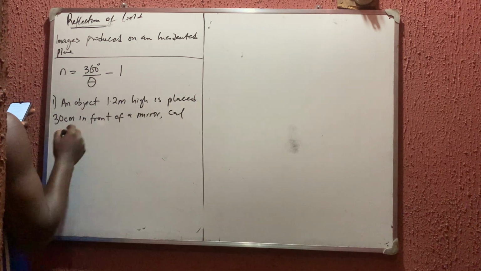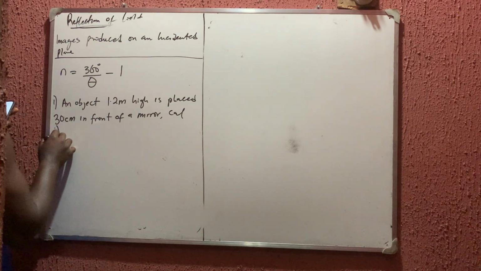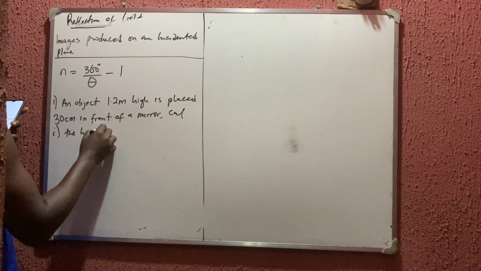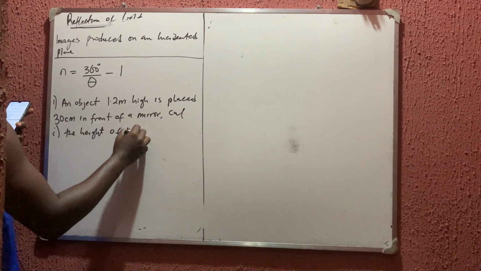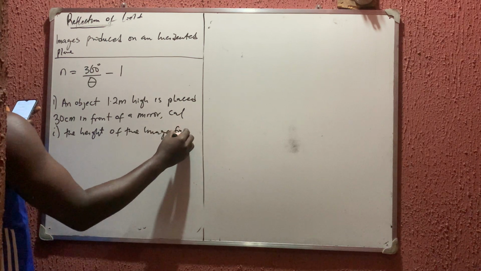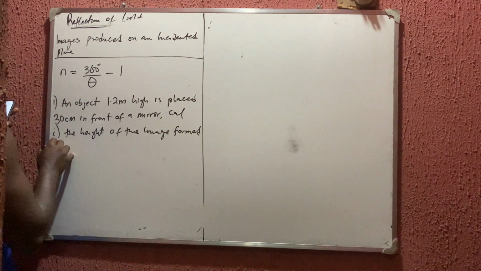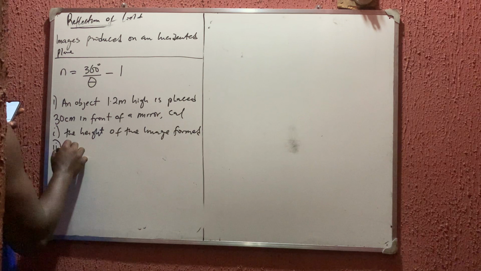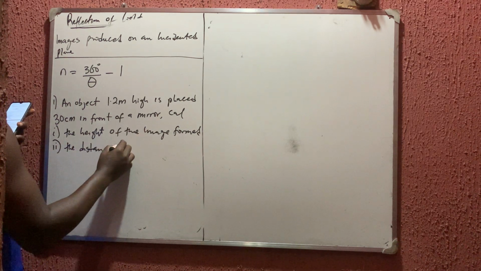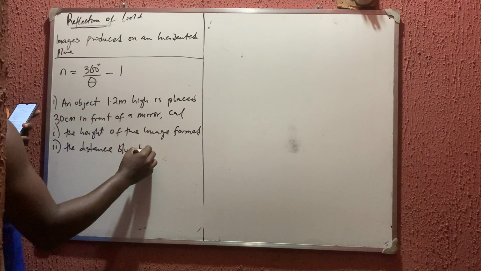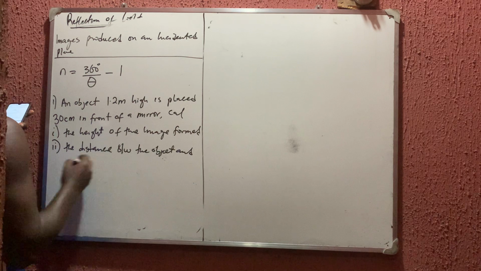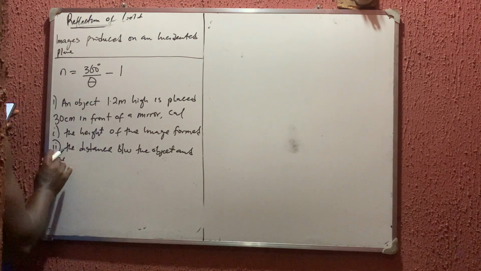Calculate (i) the height of the image formed, (ii) the distance between the object and its image.